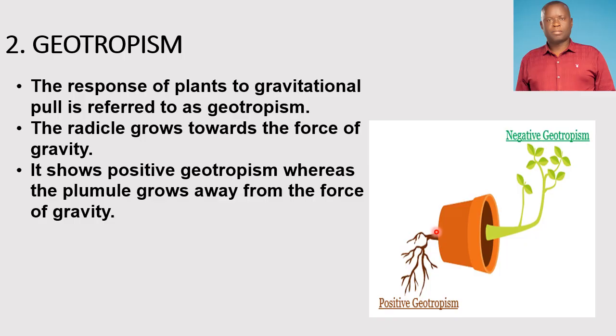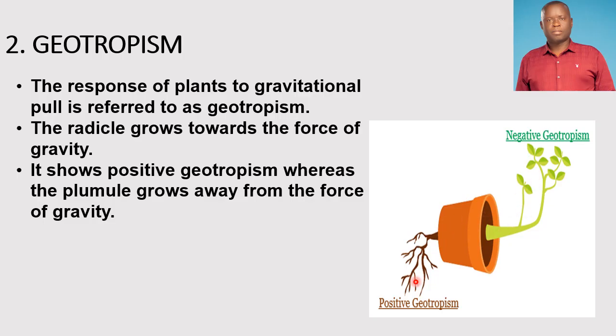So we are saying the radicle grows into the ground, thereby executing positive geotropism, whereas the plumule, which is the part growing above the ground, grows away from the force of gravity. So the force of gravity makes the roots grow into the ground, while the shoot grows away from the ground.